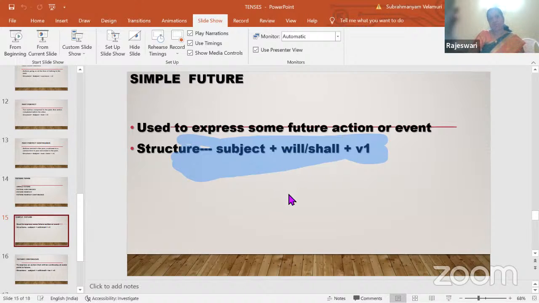I and we are treated to be the first persons. You is the second person in English. He, she, it, they, all these are the third persons. I is a singular first person. We is the plural form of the first person. And in English, we use you for either singular or plural.